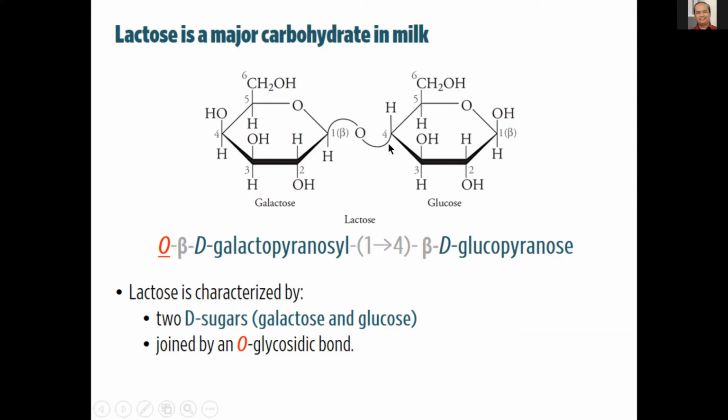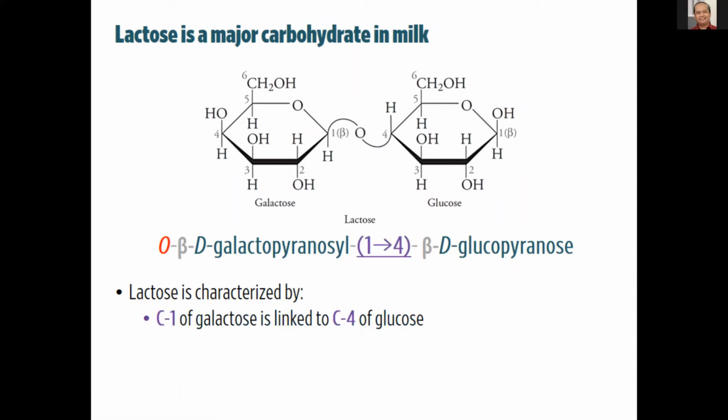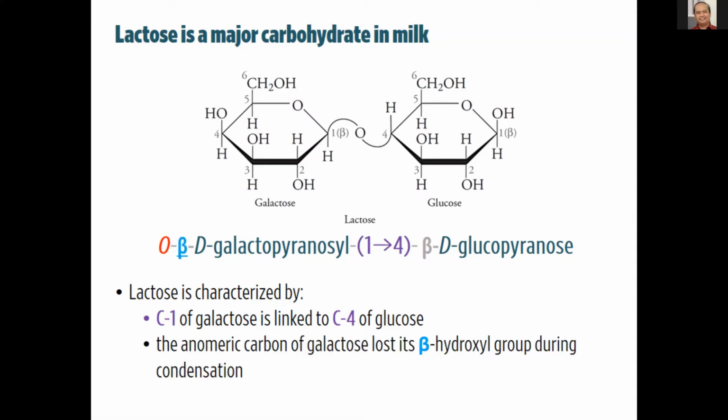Okay. Again, the oxygen in the alcohol group of glucose formed a glycosidic bond with the anomeric carbon in the galactose. And since it's a hydroxyl group, an oxygen is involved, and so it's an O-glycosidic bond. And the linking is between C1 of galactose and C4 of glucose. So that's why you have this parenthesis 1 arrow 4 that refers to the linkage.